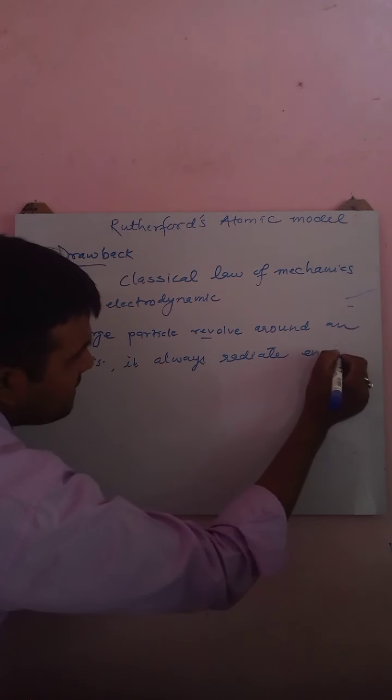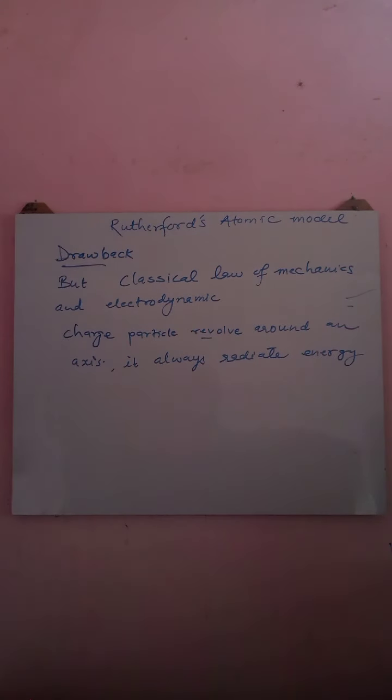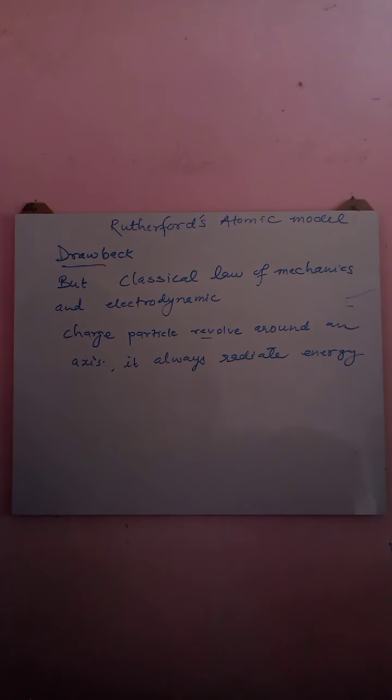So when energy is continuously radiated by a charged particle, one time will come that the charged particle won't have any energy.